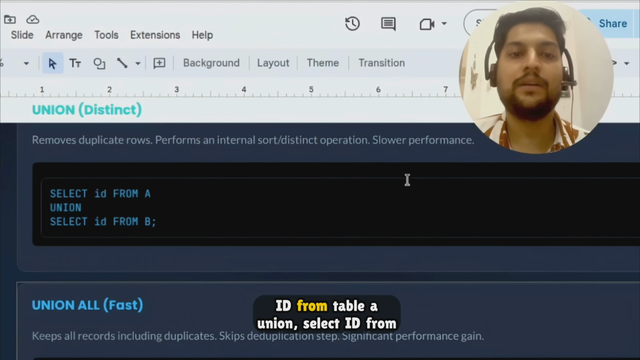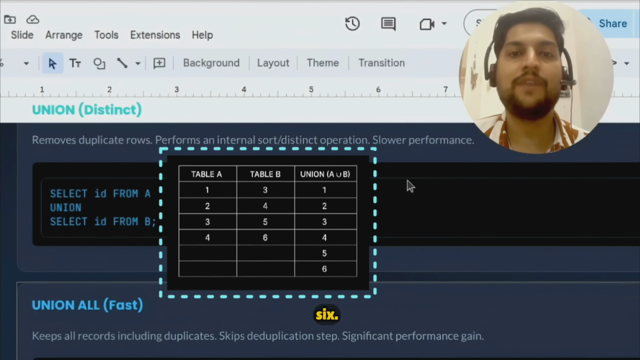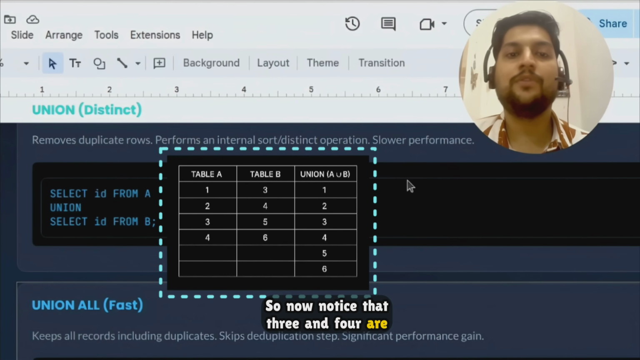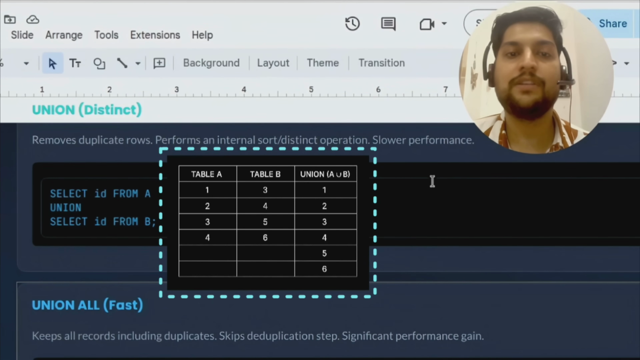Select ID from table A, union, select ID from table B. So suppose table A contains 1, 2, 3, 4, and table B contains 3, 4, 5, 6. Now notice that 3 and 4 are present in both the tables. So when we use union, SQL combines both tables and automatically removes duplicate values. So the output will be 1, 2, 3, 4, 5, 6. If you notice, 3 and 4 appear only once, right?